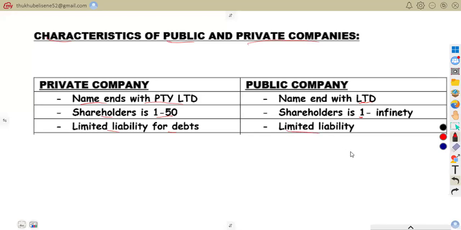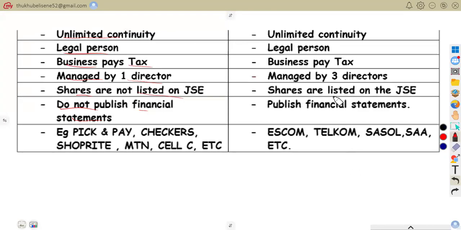Limited liability, same as private company. It is separate from the owners. So it means that shareholders are only liable for the amount they've invested. If the company owes money, shareholders usually do not lose personal assets. So that's what we always say.